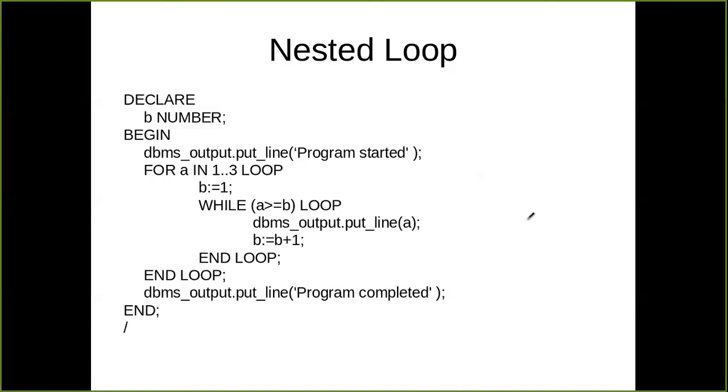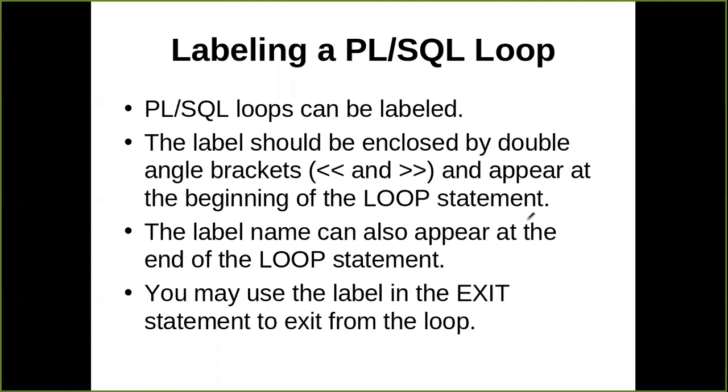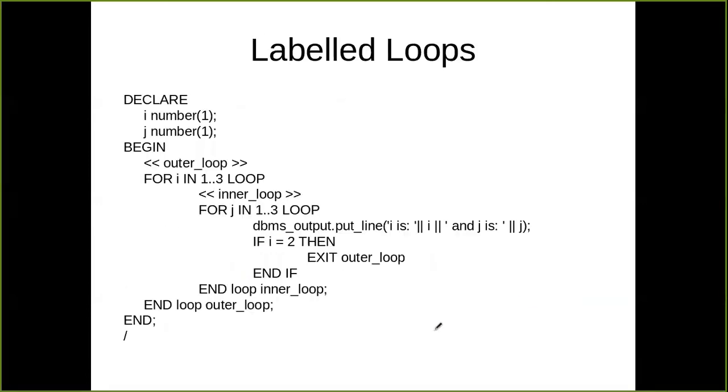चलो एनीवे, so I hope it is clear now. Nested loops है ना. Then we have labeling in loop also. So in PL/SQL you can also give the labels. So PL/SQL loops can be labeled. Label should be enclosed by a double angle bracket, that is less than sign and more than sign, and appear at the beginning of the loop statement. So label name can also appear at the end of the loop statement. Either you can put it at the beginning or at the end. You may use the label in the exit statement to exit from the loop. So it is very helpful to terminate the loop.